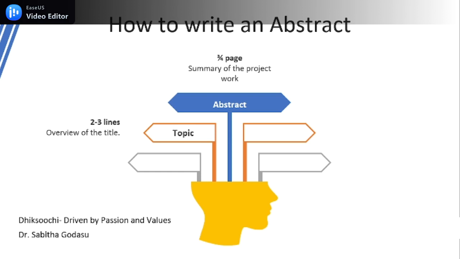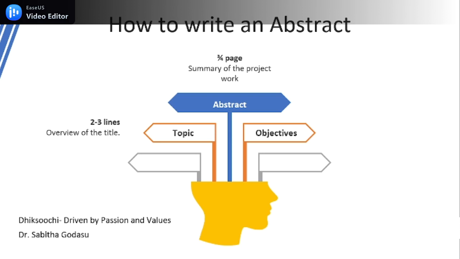Sometimes it even includes what the latest development is. Is there any announcement related to the topic in the newspapers? That also has to be clearly mentioned as part of the overview of the title. That should take almost two to three lines in the abstract.